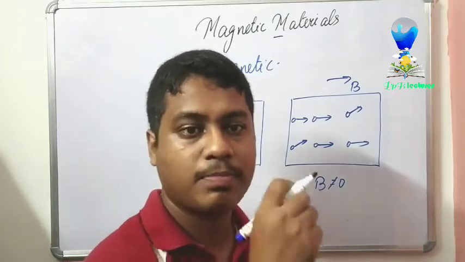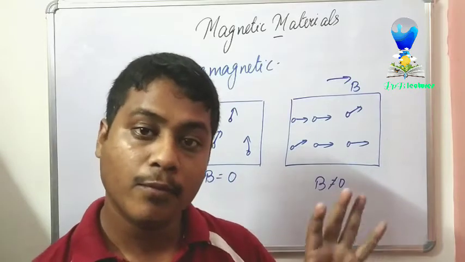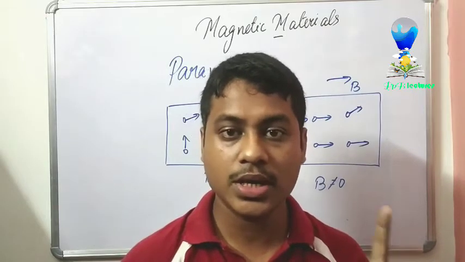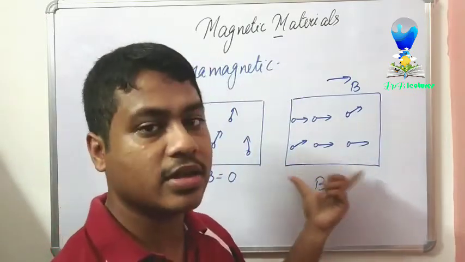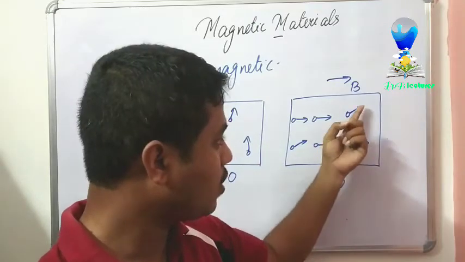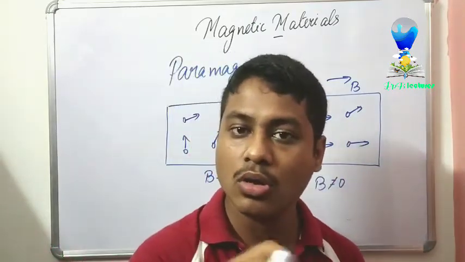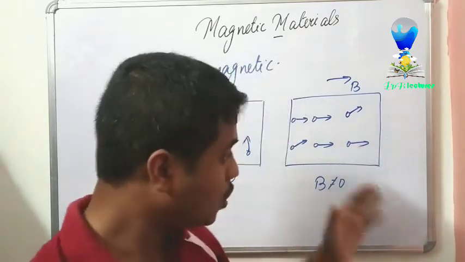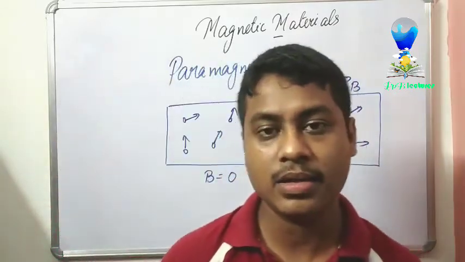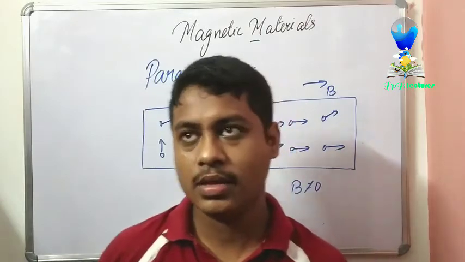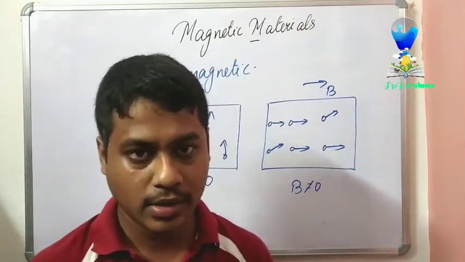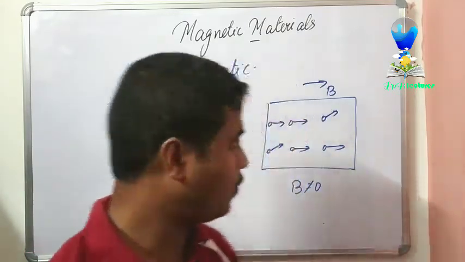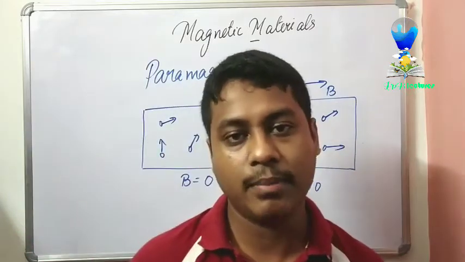Why? Because this paramagnetic material becomes fully magnetized only when we apply a strong magnetic field. You need a strong magnetic field to completely magnetize this material. If your atoms are not aligned in the direction of the magnetic field, it is not completely magnetized, it is weakly magnetized. So for making the material completely magnetized, you need two conditions. The first condition is a strong magnetic field. The second condition is a very low temperature. These are the two required conditions for making this paramagnetic material strongly magnetized.